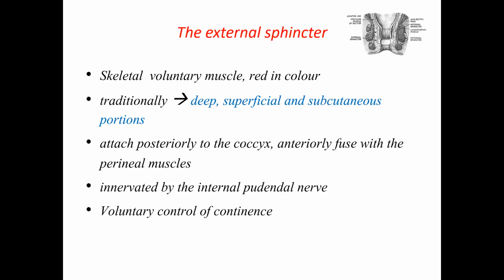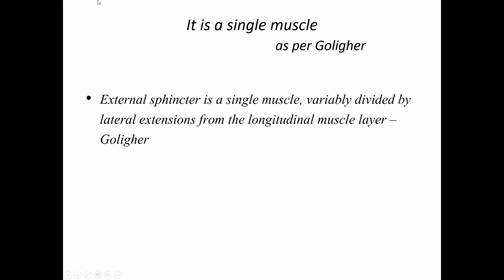The external sphincter, classically it is described as having three parts: the deep part, superficial part, and the subcutaneous part. Though it is a single muscle, it has got three bunches intercommunicated. This is the anatomical description, but functionally, all these three parts will function together. It is a voluntary muscle. This is supplied by the internal pudendal nerve from the sacral plexus. It will give the voluntary control of continence.